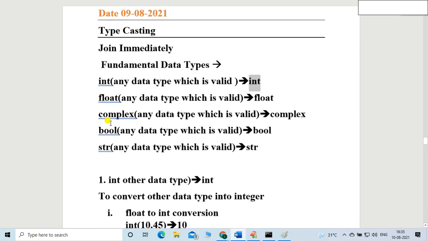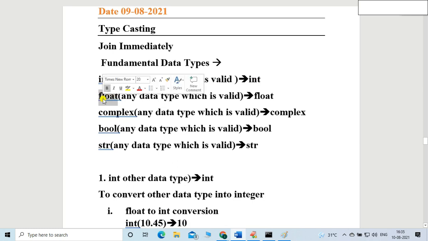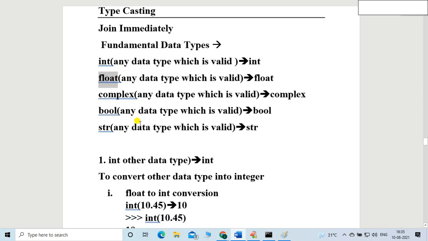Again, my requirement yesterday was float. I want to convert any data type into a float. It is possible by using the float function, right? So we have to use the float function. Similarly, I want to convert any data type into complex. So I can convert, right? For that I have to use the complex function.